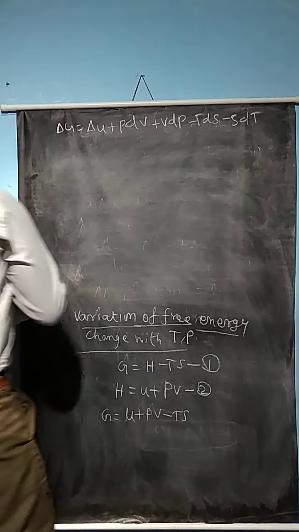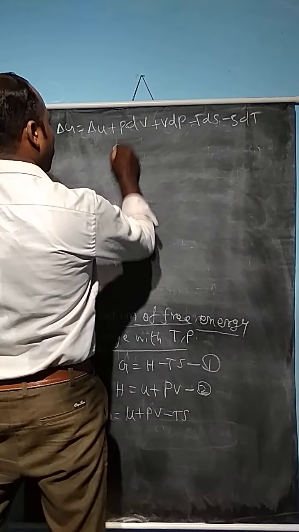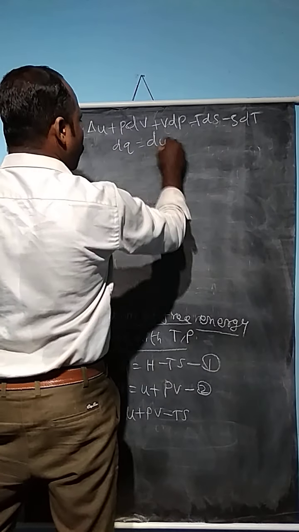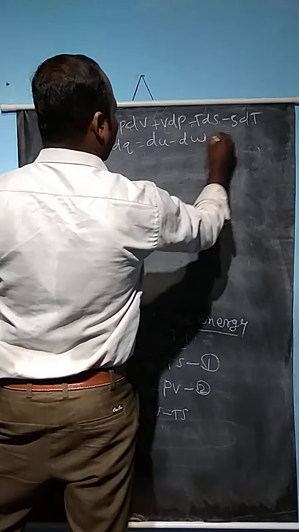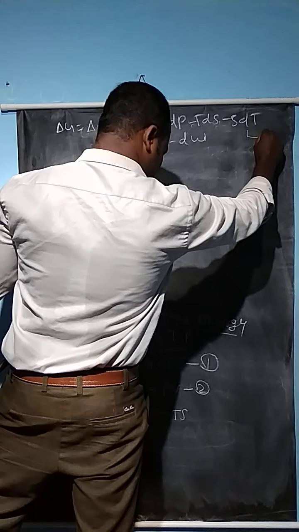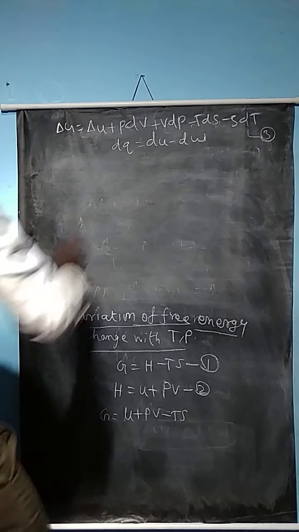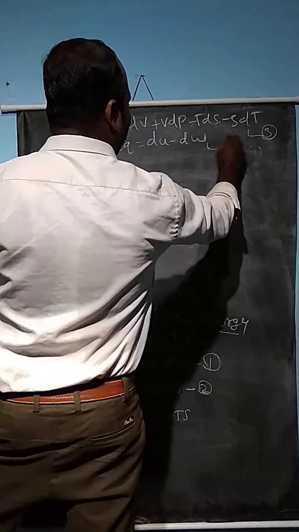So what is the equation of the first law? dq is equal to du minus dw. This is the first law of thermodynamics. So this is equation number 3. dq is equal to du minus dw. This is equation number 4.